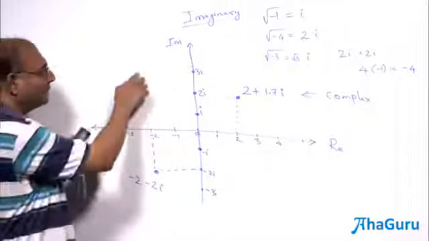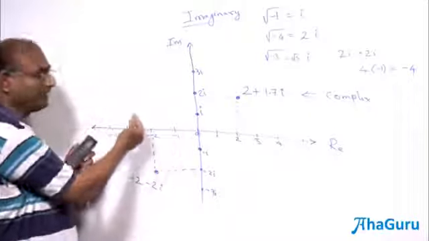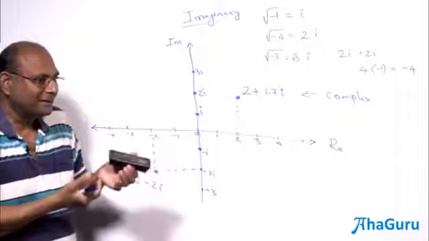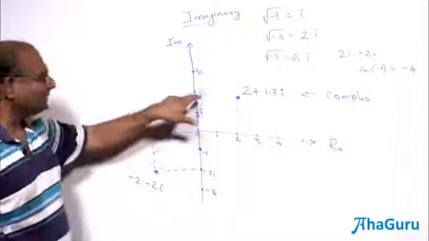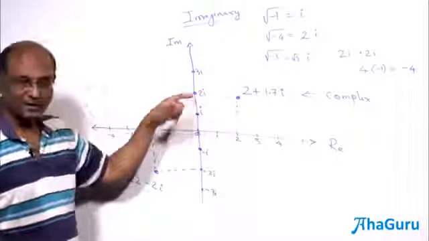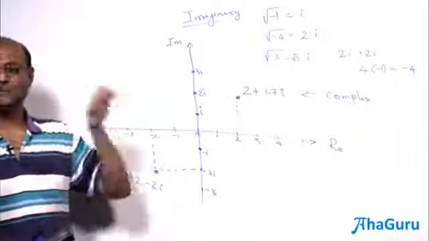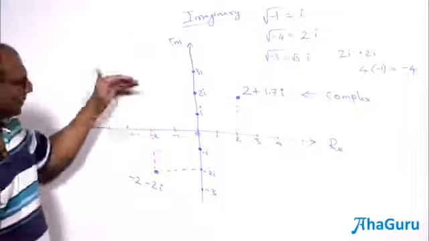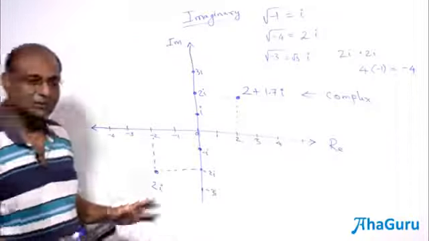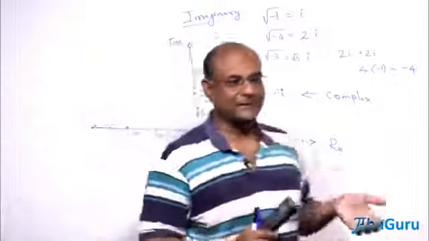If I took a point here, what will it have? Negative real, positive imaginary. Well, positive imaginary doesn't make very much sense. All it means is that the imaginary part, which is just the 1.7 or the 2, without leaving out the i, that part is positive. Okay, if I am here, this is also negative, this is also negative. That's it. So this combination we call a complex number.